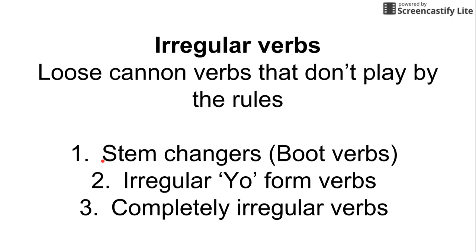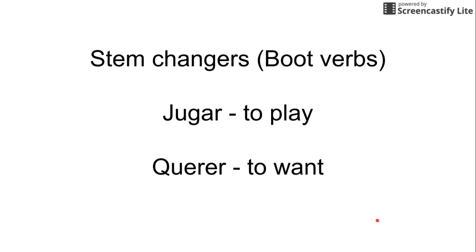There are three types of irregular verbs in the present tense. There are stem changers, also called boot verbs. There are irregular yo form verbs. And there are completely irregular verbs that follow no pattern whatsoever, and we will go over each type right now. Okay, first thing up, we have stem changers, also called boot verbs.